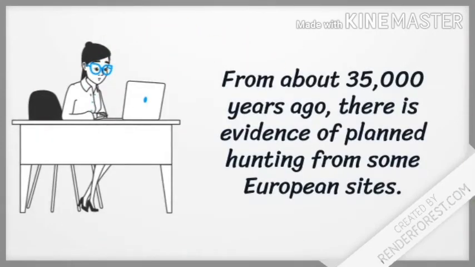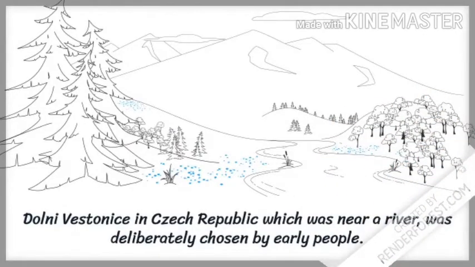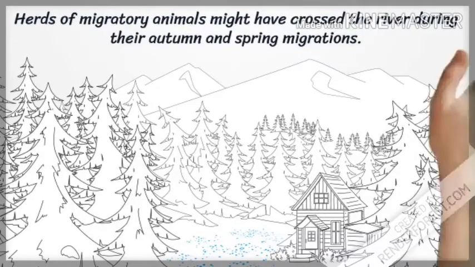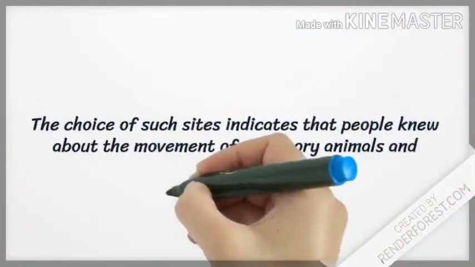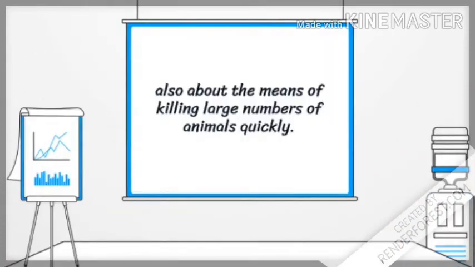From about 35,000 years ago, there is evidence of planned hunting from some European sites. Dolní Věstonice in the Czech Republic, which was near a river, was deliberately chosen by early people. Herds of migratory animals might have crossed this river during their autumn and spring migrations. That is why the choice of such sites indicates that people knew about the movement of migratory animals and also about the means of killing large numbers of animals quickly.